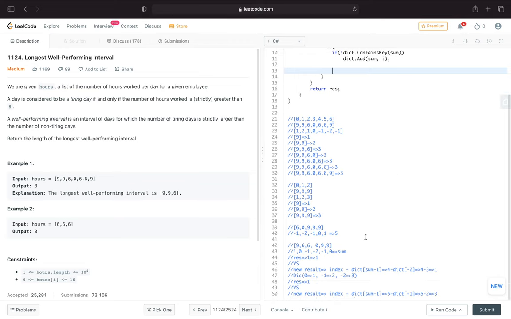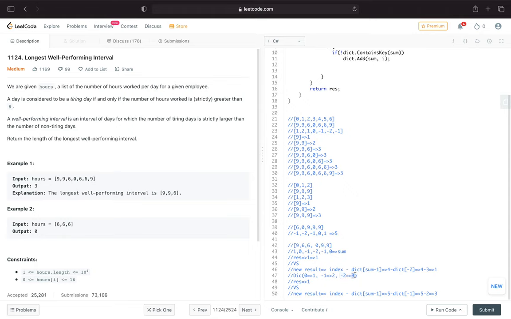Then I will add again. Okay, now we reach this one. Okay, this case, right? Okay, -1, -1, -2. So I will add 0. Dictionary 0 is gonna be 1. Okay, and then what about -1? -1 is at the index 2. I will save the same value, and that is the index. Okay, so -2 is gonna be 0, 1, 2, 3, right? So -2 is the key and the index is 3.